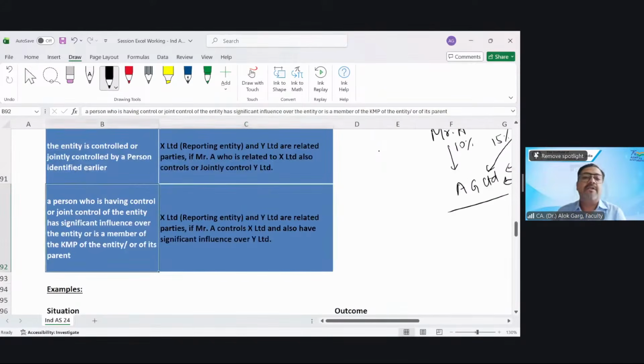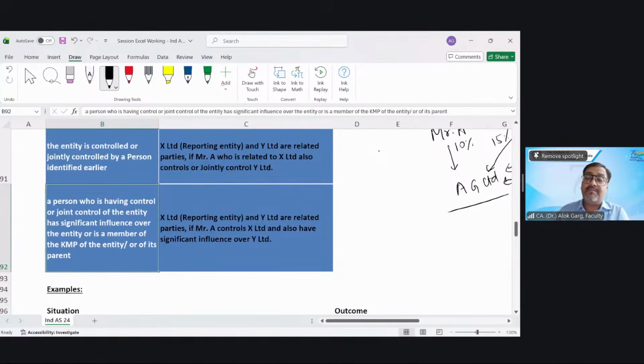The next relative. A person who is having control or joint control of the entity means Mr. A, independently or including the relative. Mr. A is having control or joint control of AG Limited, right?